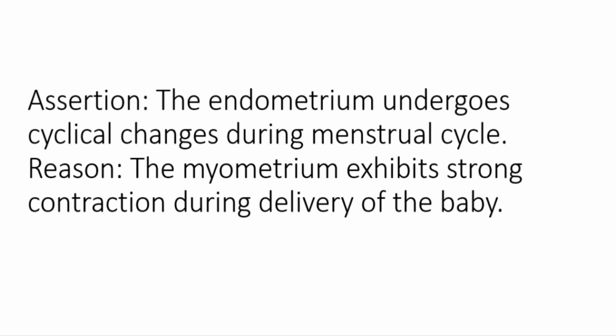Uterine wall has 3 layers. The innermost wall is called the endometrium, where all the cyclical changes are happening during menstrual cycle. The second muscular layer is called myometrium, which undergoes contraction during delivery. And the outer protective wall is the perimetrium. So here assertion and reason both are correct, but reason is not the correct explanation of assertion. So we can say option B is the correct answer.